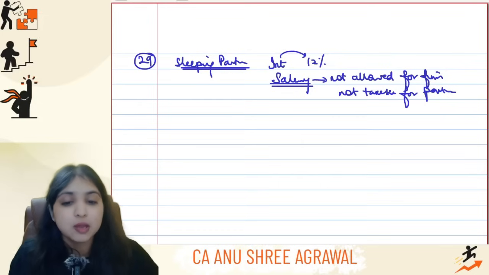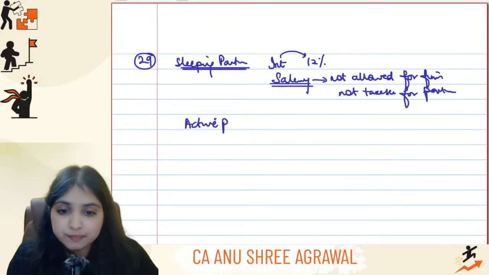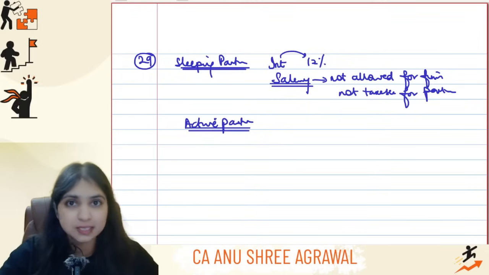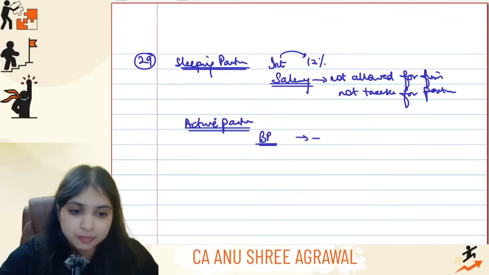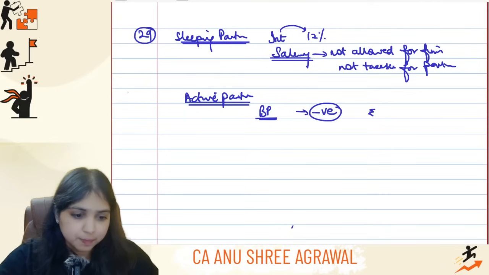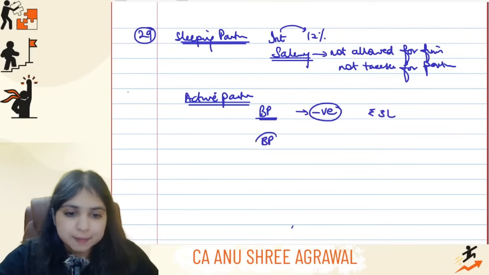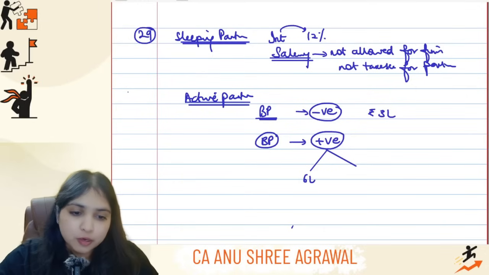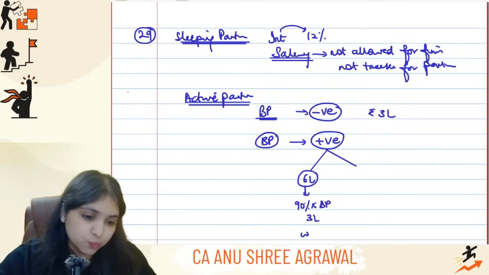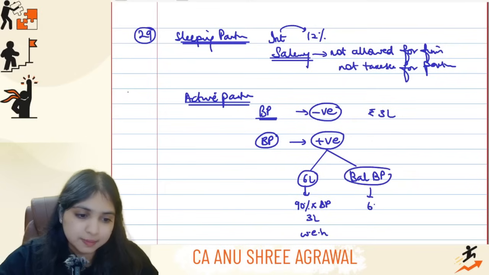Okay, be extremely careful. But what if the partner happens to be an active partner? Okay, interest same 12% limit only, but what about salary? The salary will depend upon the book profit in such cases, guys. Now if the book profit happens to be a negative number, then in that case the maximum limit will be rupees 3 lakhs. But if the book profit happens to be a positive number, then in that case you will see how much is the book profit. On the first 6 lakh of the book profit, 90% of the book profit number, or 3 lakh rupees, whichever is higher, on whatever is the balance book profit, 60% of the book profit.